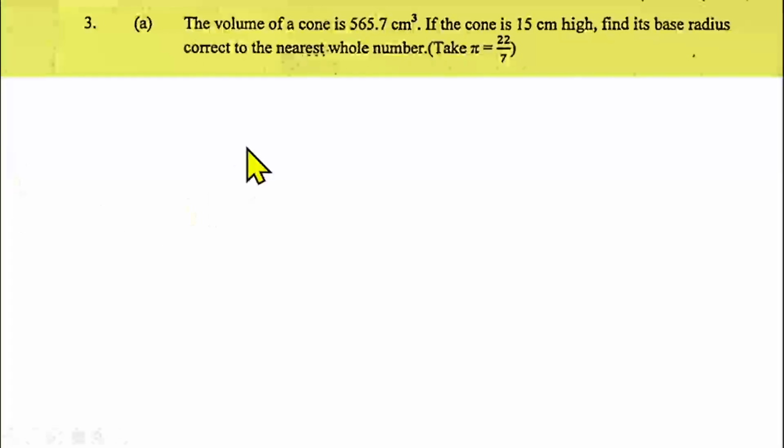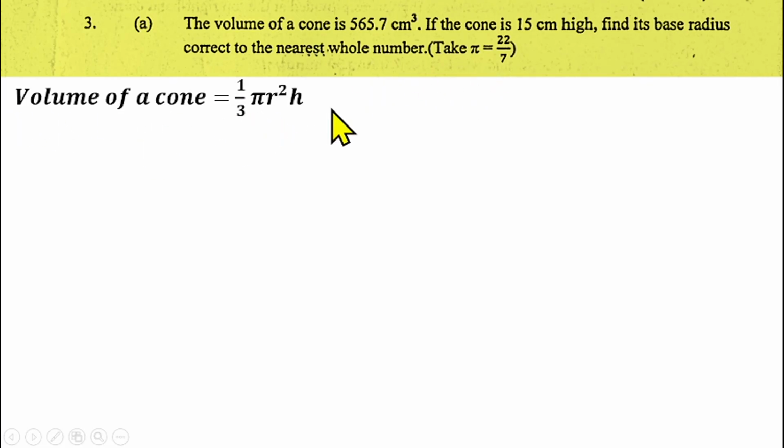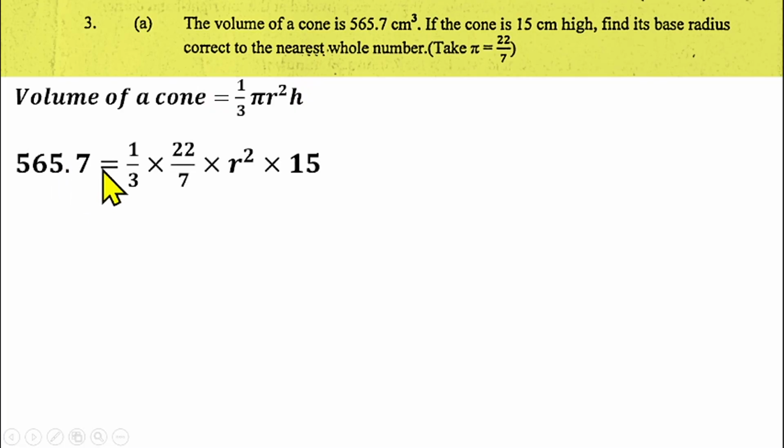Question number 3a is from the mensuration of solid shapes, in this case a cone. We are told that the volume of a cone is 565.7 centimeter cube. If the cone is 15 centimeter high, find the base radius of the cone to the nearest whole number, giving pi to be 22 over 7. So we know that the volume of a cone is 1/3 of the volume of a cylinder. So we are given the value of the volume. So volume is 565.7 equals 1 over 3 times 22 over 7 multiplied by r squared, since we are looking for the radius, and the height is 15.